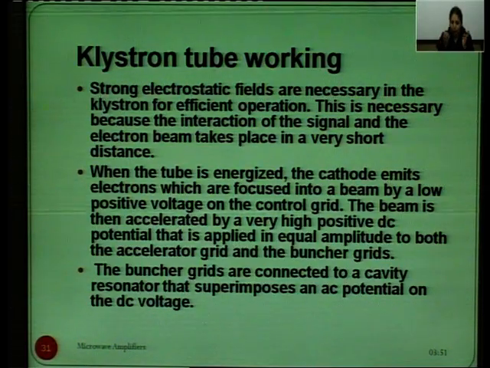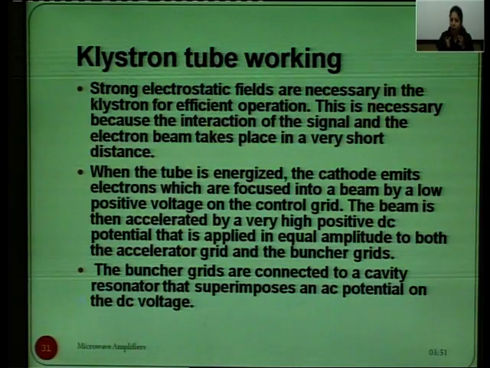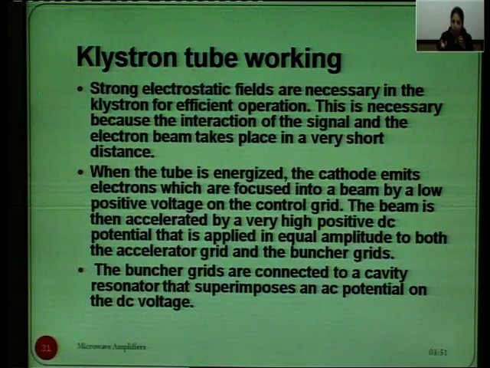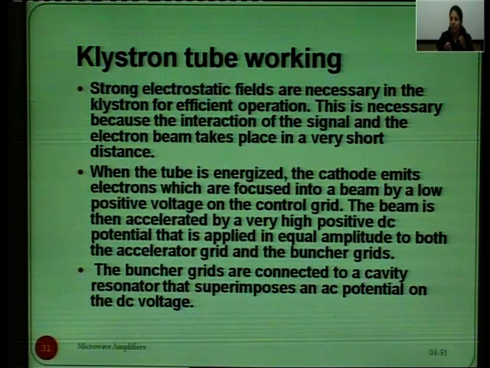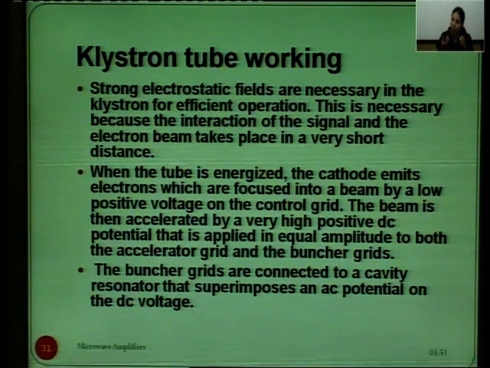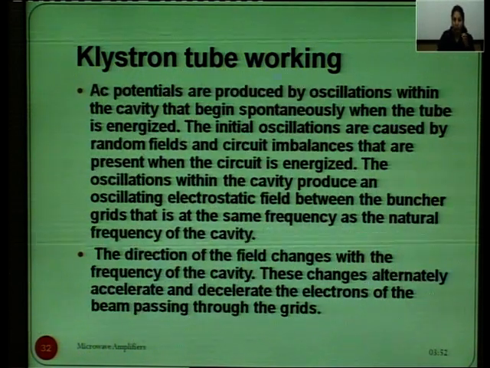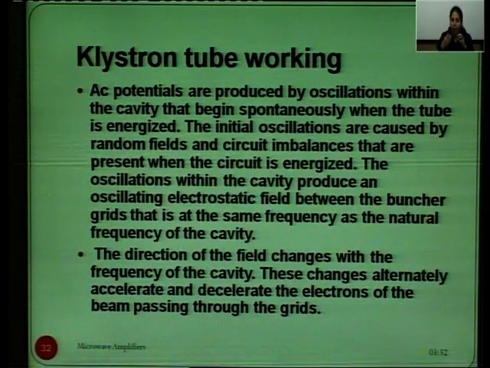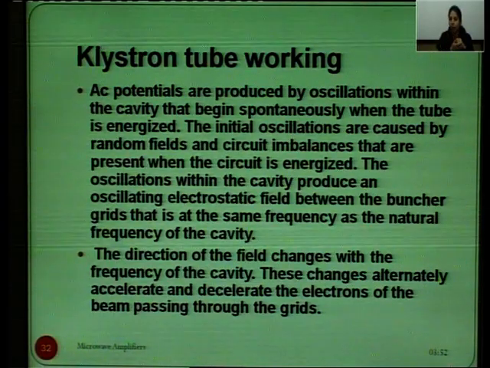After accelerating, it passes through the buncher grids. The buncher grids are connected to a cavity resonator, which superimposes an AC potential on the DC voltage. This AC potential signal is what we take as the RF input. The AC potentials are produced by oscillation within the cavity and begin spontaneously. When the tube is energized, the initial oscillations are caused